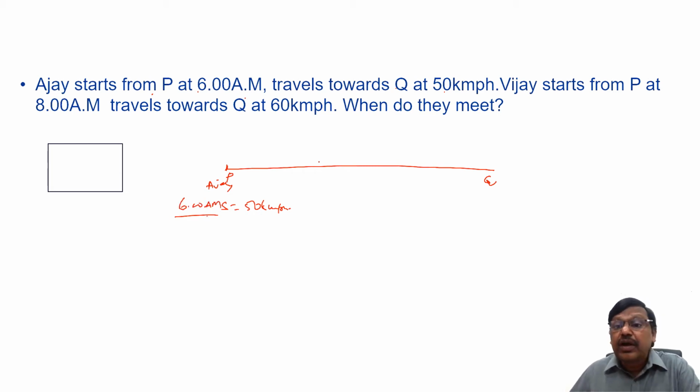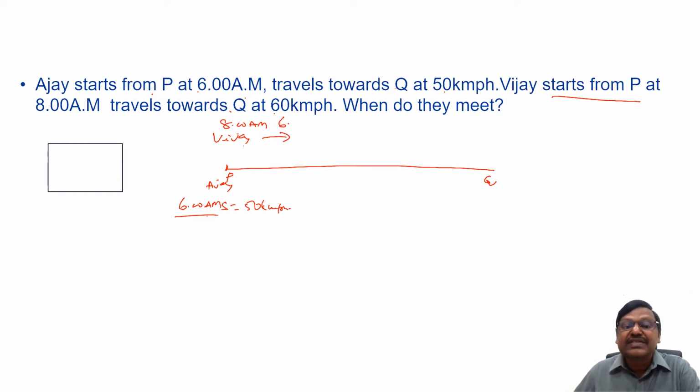6 a.m. And Vijay also starts from P. That's important. Both are traveling from the same point. But Vijay started at 8 a.m. And at what speed is Vijay traveling? He is also traveling towards Q. At what speed? 60 kilometers per hour. But now Vijay starts at 8 o'clock.